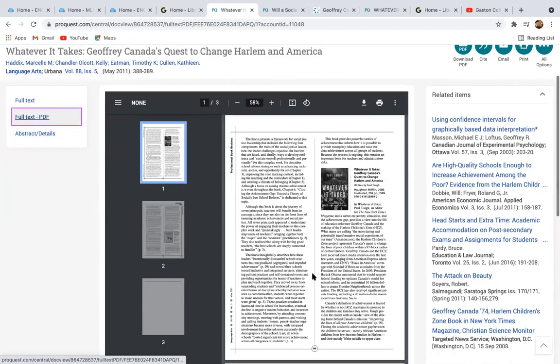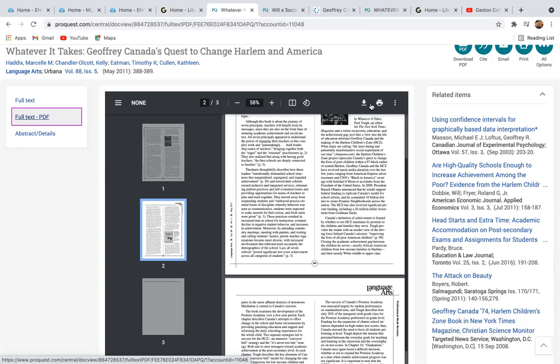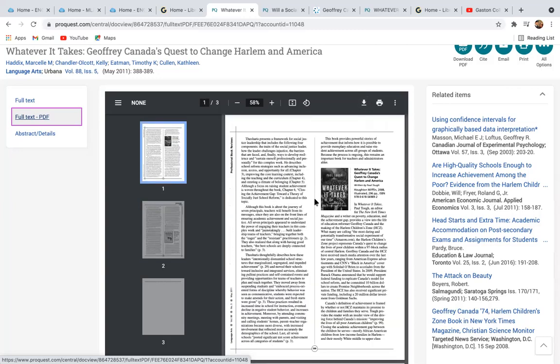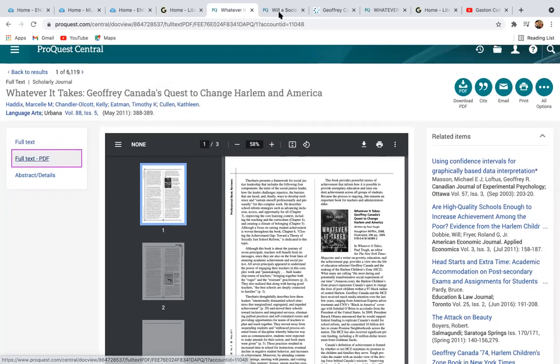One thing that I want to make very clear to you all, when we begin writing this paper and you start citing work, you are going to need to actually download the issue so that you can see the page numbers. They're not always as apparent just here on the screen. So it's important that you download them and save them to your computer so that you can see those particular page numbers.